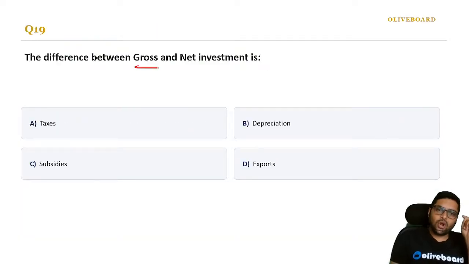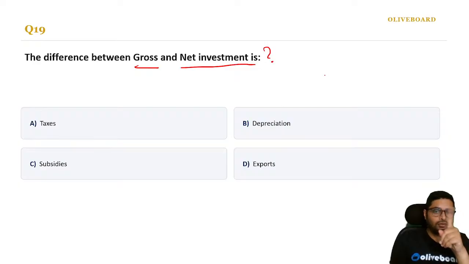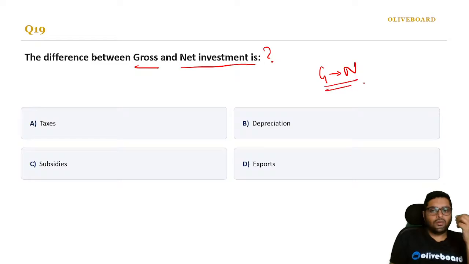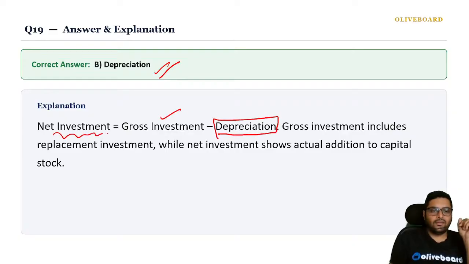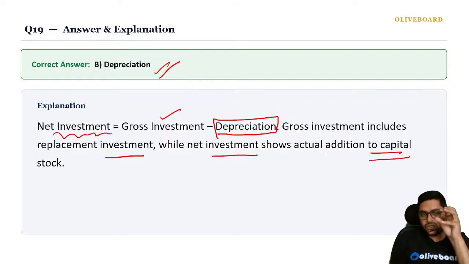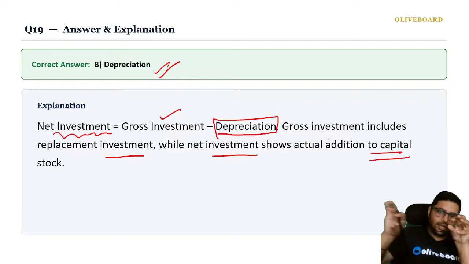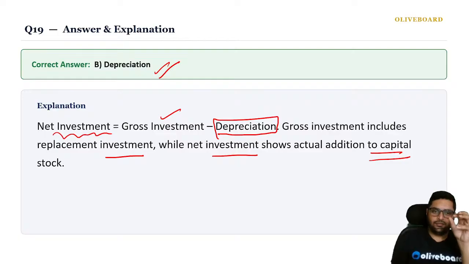The difference between gross and net investment, I told you, is from going to gross to net, you will remove depreciation. So gross investment minus depreciation gives you net investment. Gross investment includes replacement investment, while net investment is the actual addition of capital, removing the depreciation, what truly has been added.